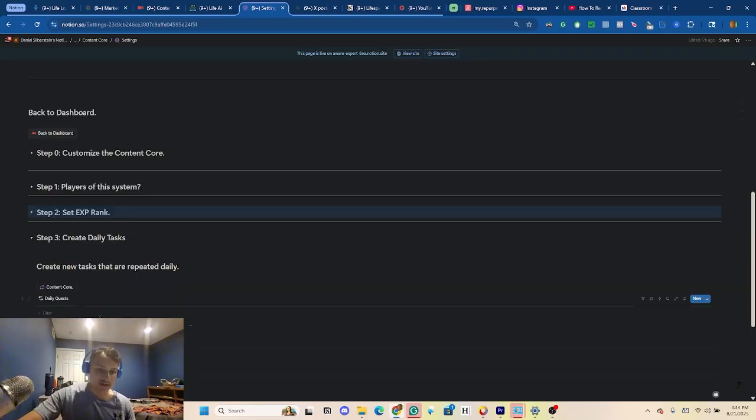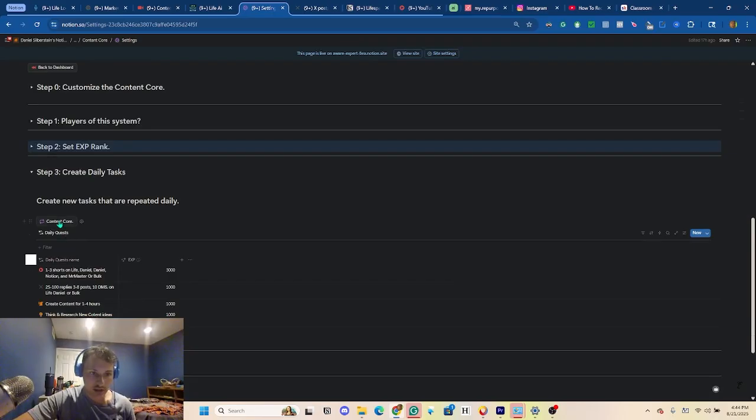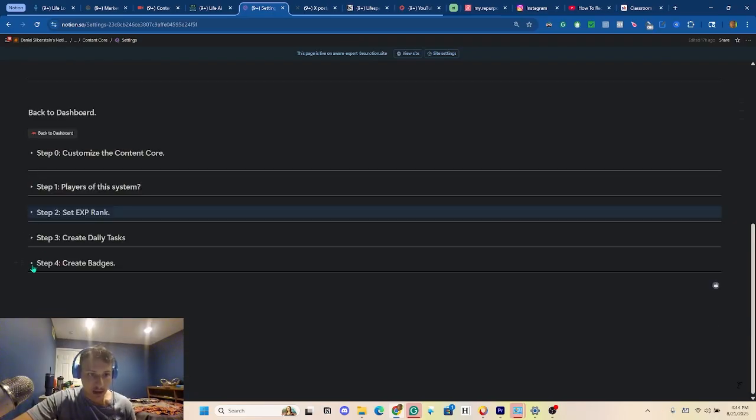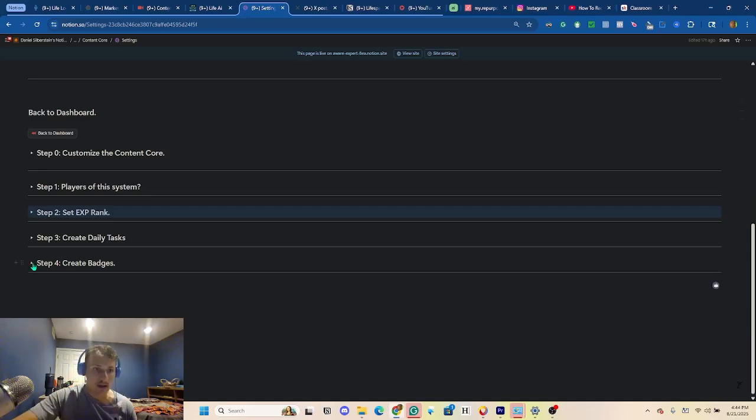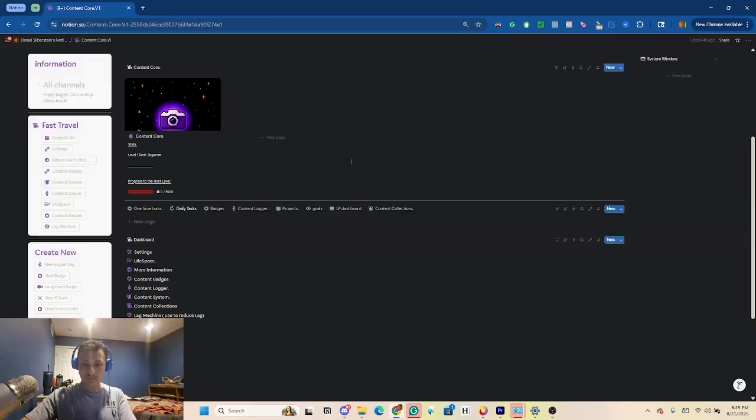This is creating daily tasks. All you have to do right here is just click this button right here, and then it will automatically create a brand new daily task. Right here is content badges. All you gotta do is just click this button right here, and then it will add a brand new badge you can add to your different sections. So there you go. That's basically how the settings works.